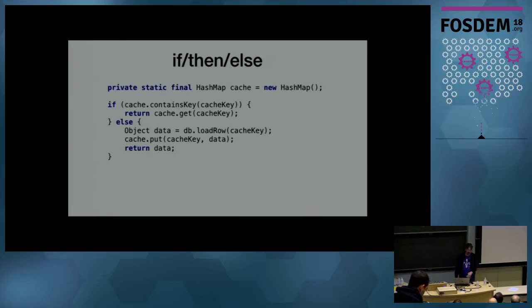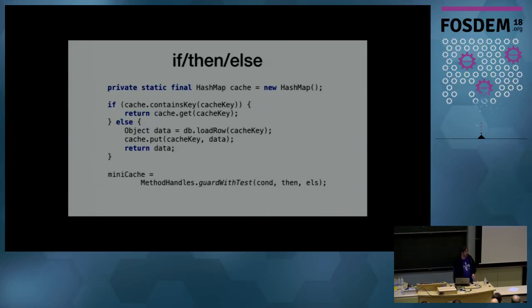So here is our pseudo Java code. We're just caching results from a database in a little hash. So we've got our hash. We check to see if we've already hit that particular key. If we do, we can return it. Otherwise, we go to the database, load some data out of it, and stick it into the cache. That's the simple thing that we'd like to represent as a set of method handles.